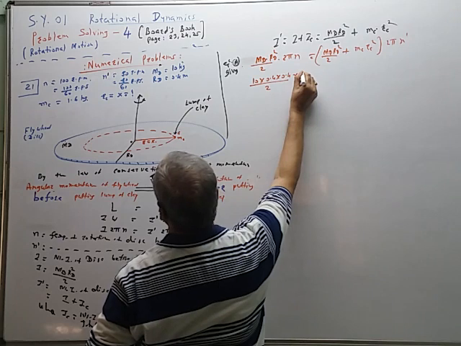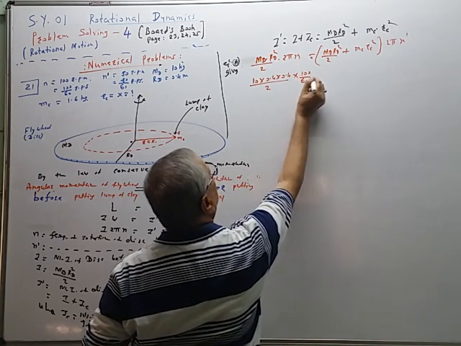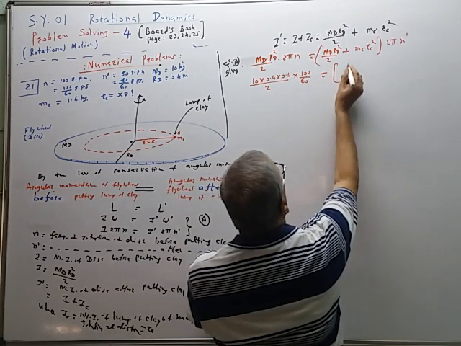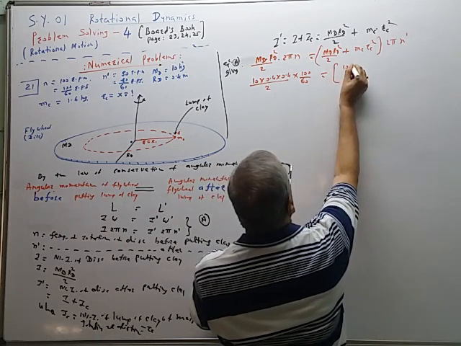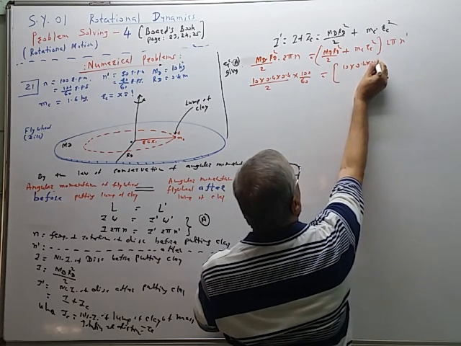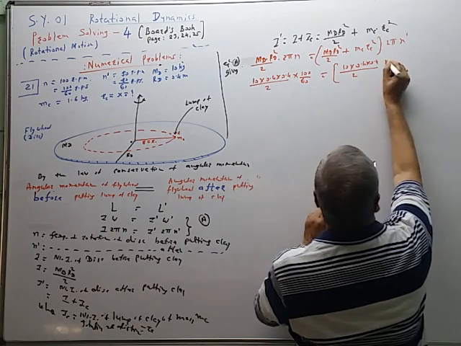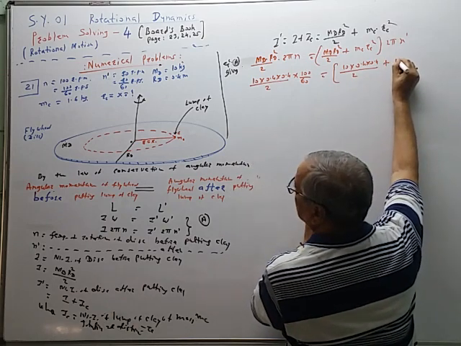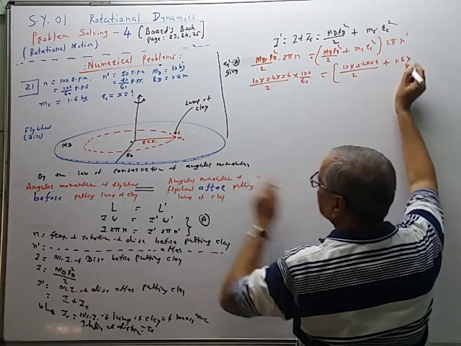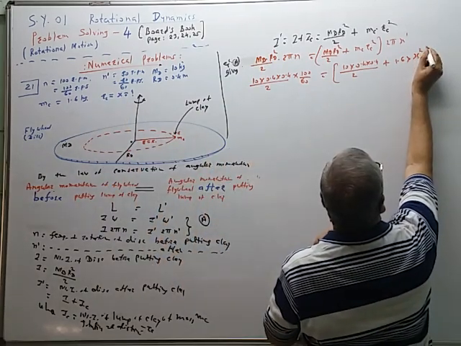N is equal to 100 by 60 is equal to, into bracket, 10 multiplied by 0.4 multiplied by 0.4 by 2 plus 1.6 kg, rc is equal to x, bracket square.